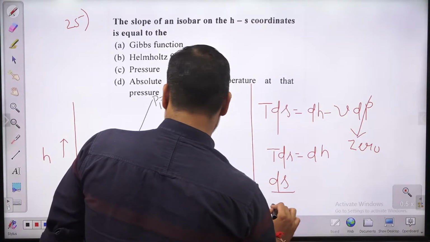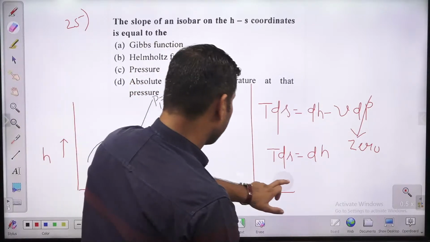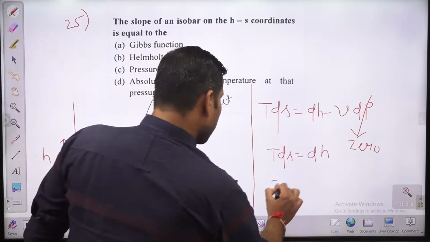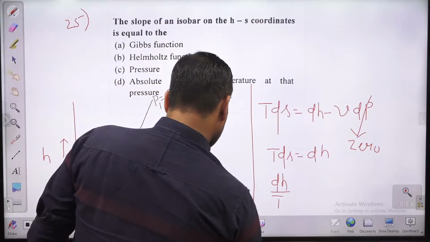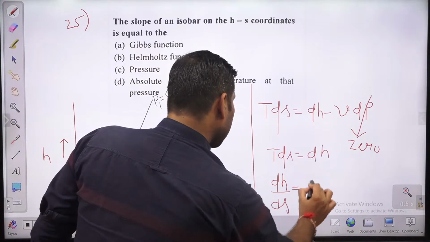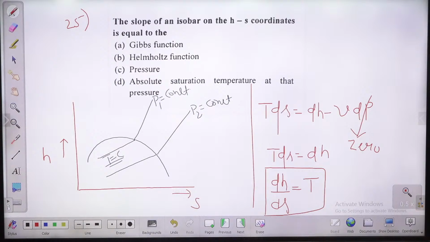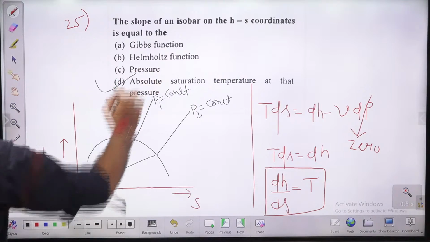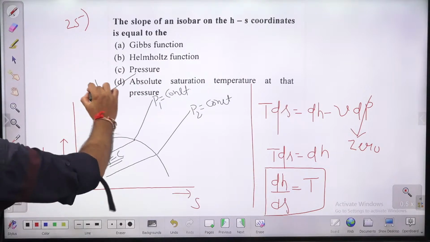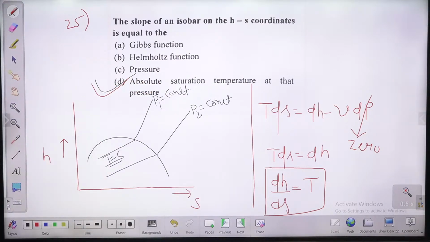So dh by ds is nothing but what? T, temperature. So the slope of isobaric line on HS diagram is directly proportional to the absolute saturation temperature. So D is the right answer, guys, not A. Why would you get A? D is the right answer.